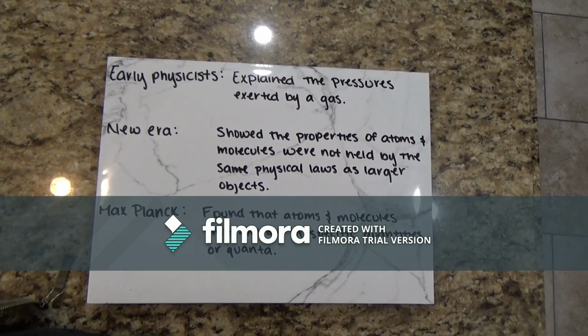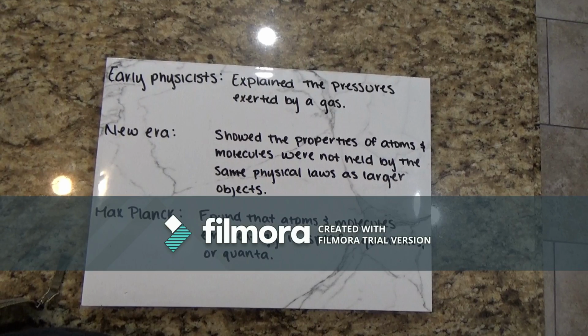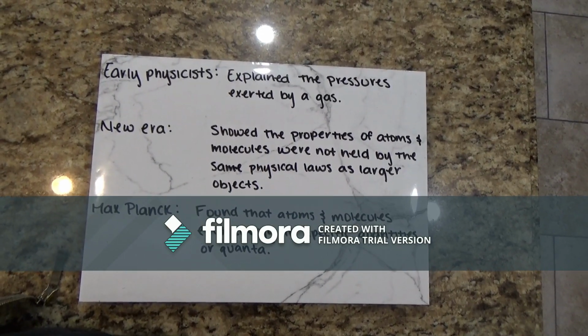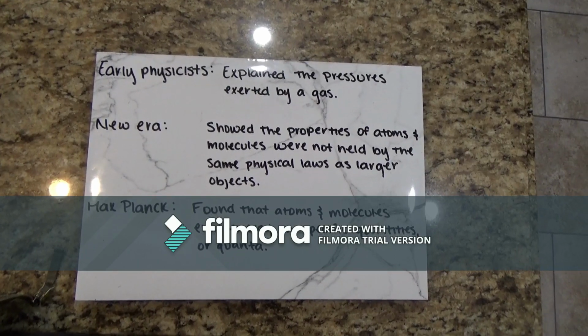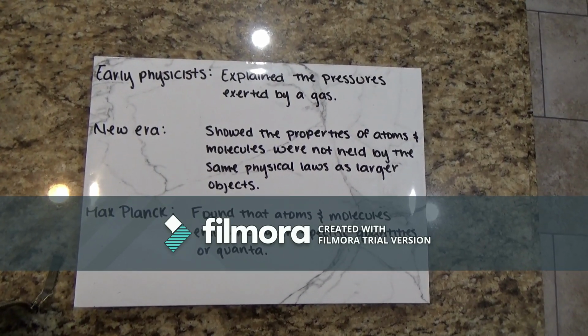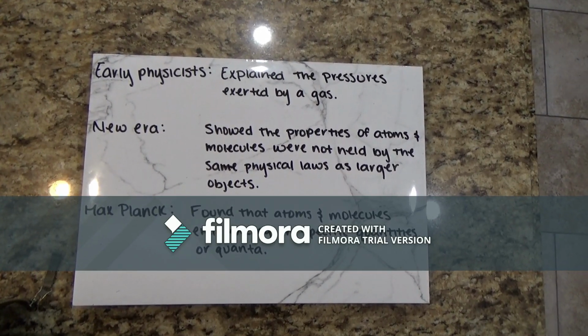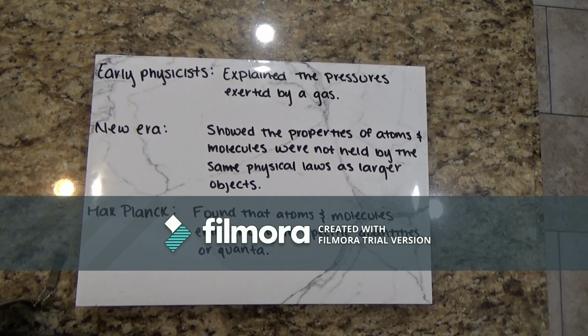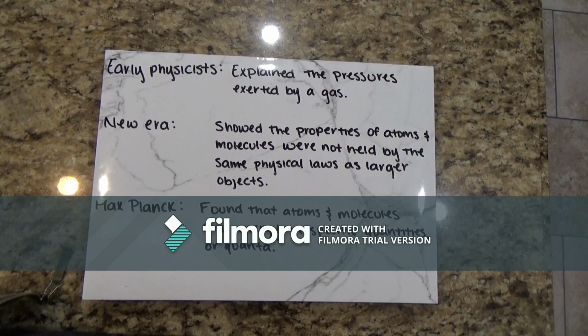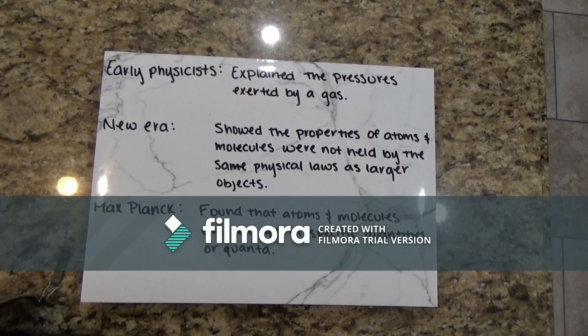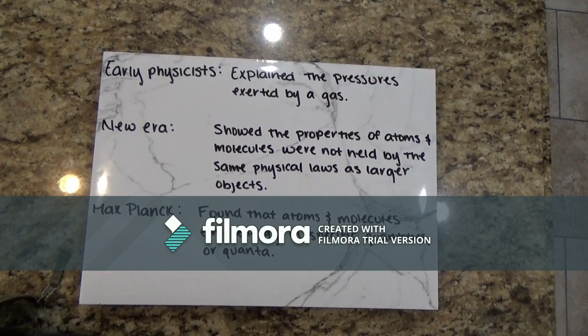Early physicists assumed molecules behaved like rebounding balls, thus explaining the pressures exerted by a gas, but they could not explain the forces that hold them together. For a long time, physicists were governed by the same ideals until German physicist Max Planck began the era that showed the properties of atoms and molecules were not held by the same physical laws as larger objects.